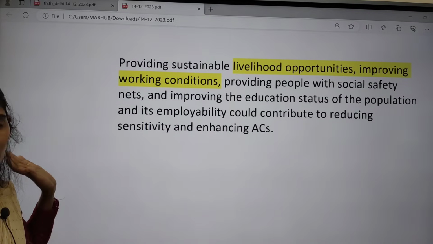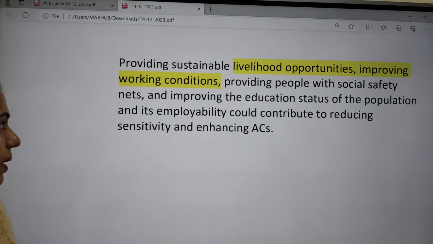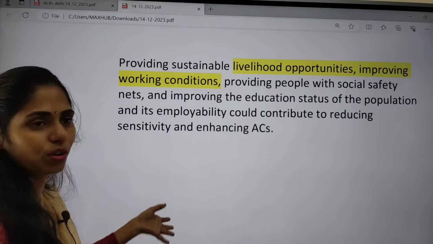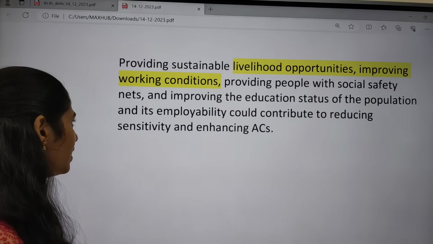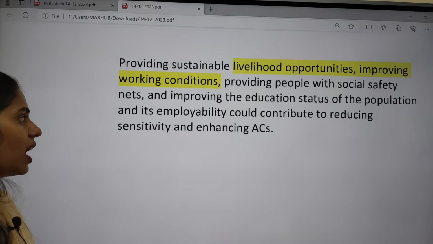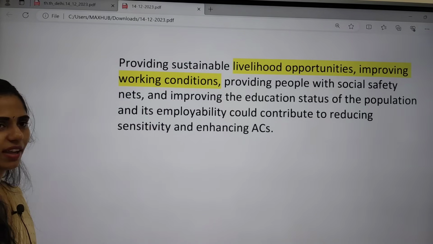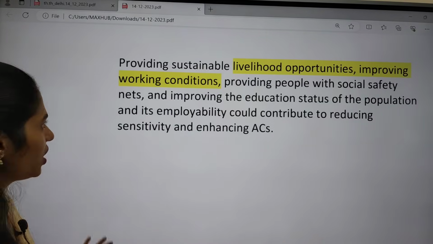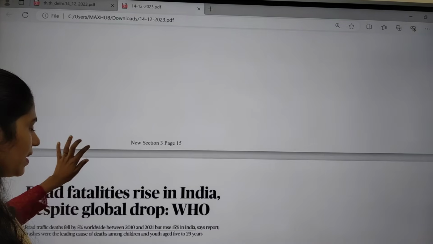So we have to provide even livelihood opportunities for the people, improve the working conditions, and provide people with social safety nets. We have to improve the educational status of the population and employability, and reduce sensitivity and enhance access. Okay, so this is about this topic.